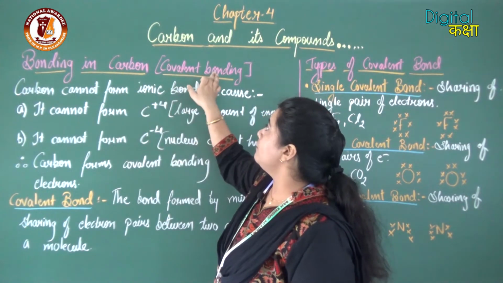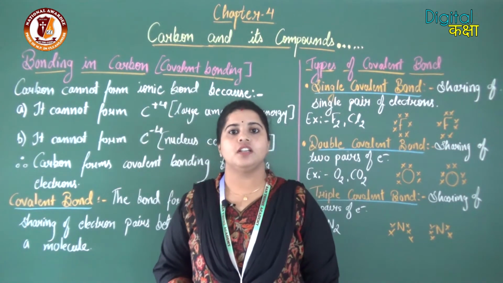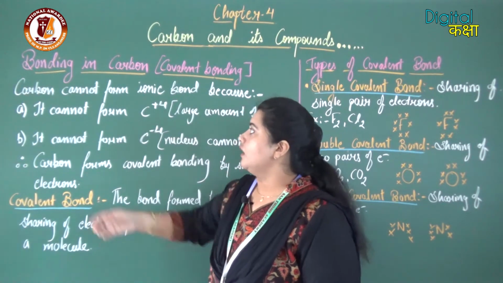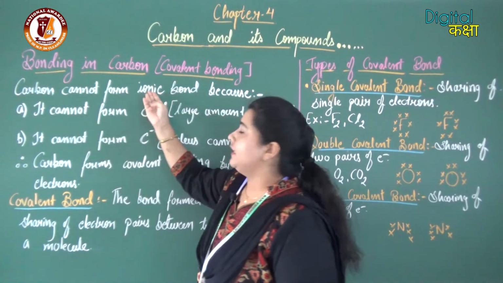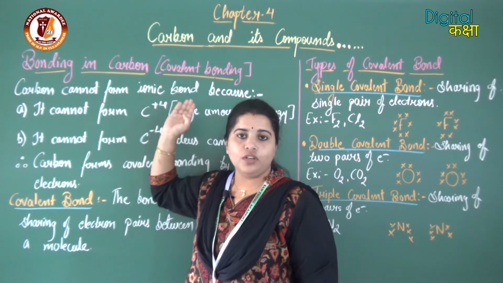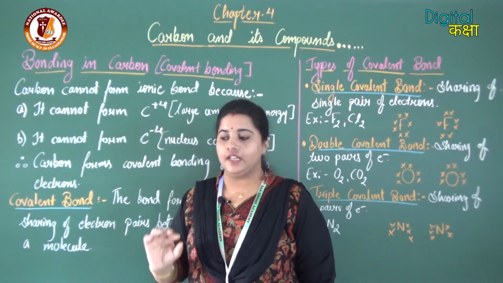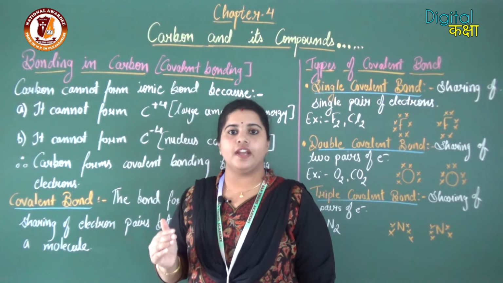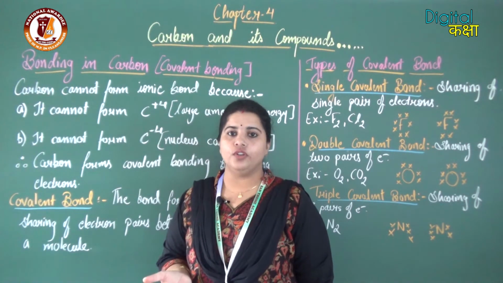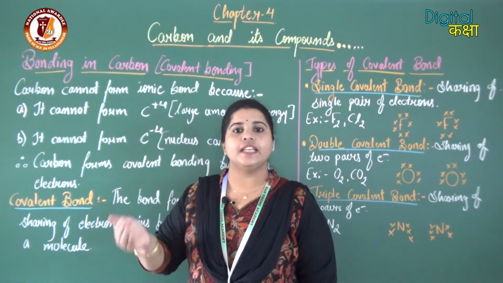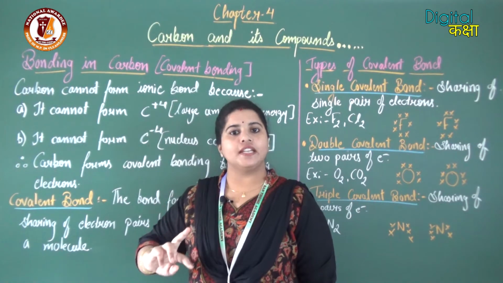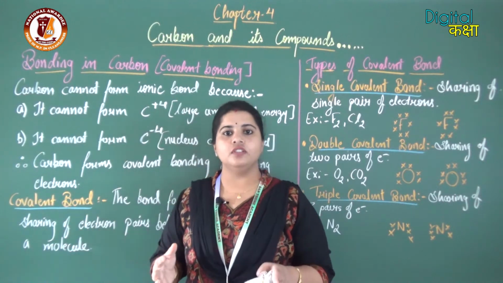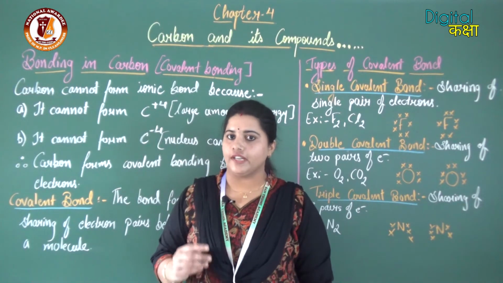So it's covalent bonding which exists between carbon in carbon bonded molecules. Carbon cannot form an ionic bond. What is an ionic bond? The bond which is formed by attraction between cation and anion, meaning if an atom completely loses electrons or if an atom completely gains electrons, they form cation and anion, and that cation and anion have an attraction because of which an ionic bond gets formed.